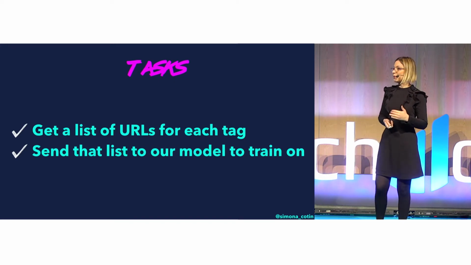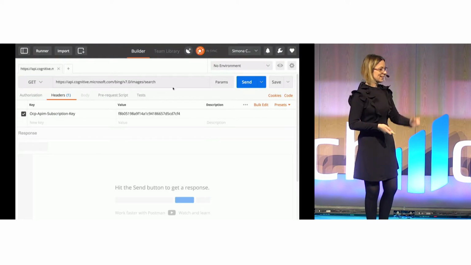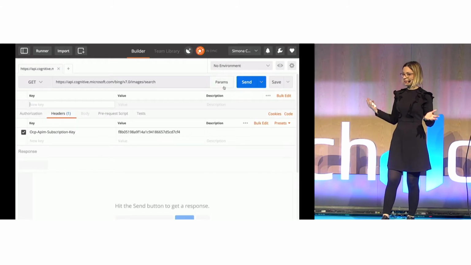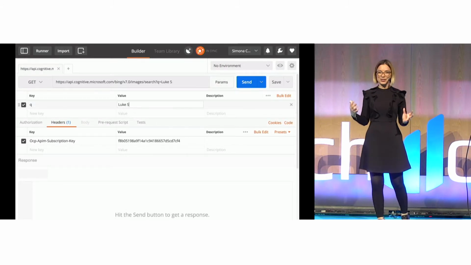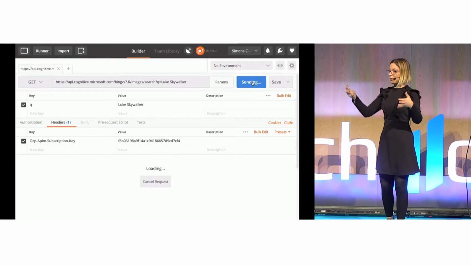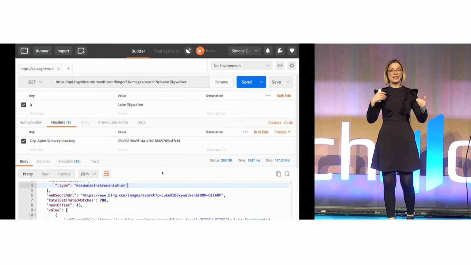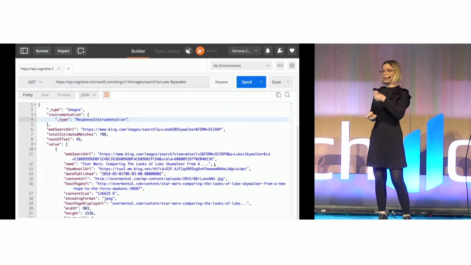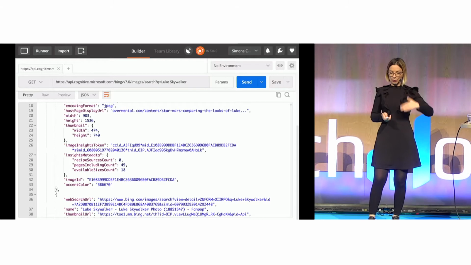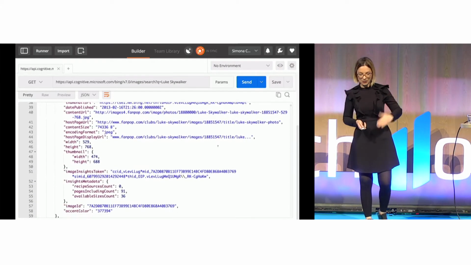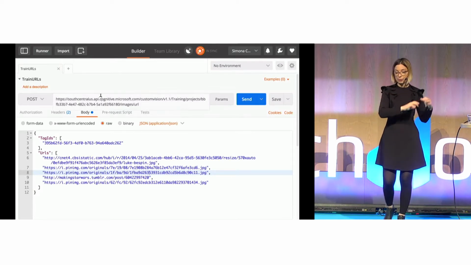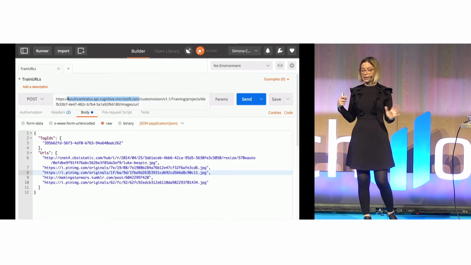And we kind of know where this is going, probably. I'm sure Chris knows. What we can use to get a list of URLs is the Bing Search API. We can query for a certain word, and the Bing Search API will return a JSON with a list of results that includes a URL for a certain picture as well. So you can see here all the data that the Bing Search API is returning. And this is just a request. I can test it with Postman. It's a post request where I can send different parameters.